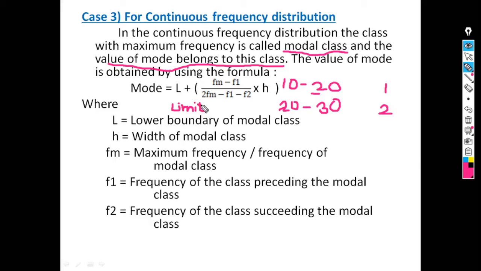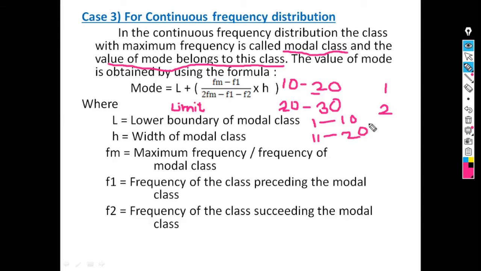If the classes are not continuous, like 1 to 10, 11 to 20, which are discrete type classes, then L is the lower boundary of the modal class.